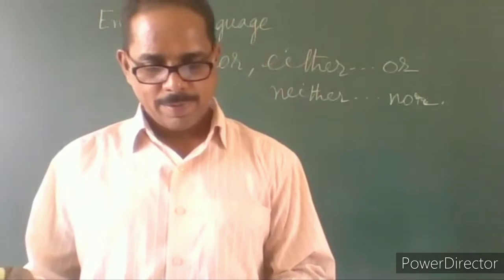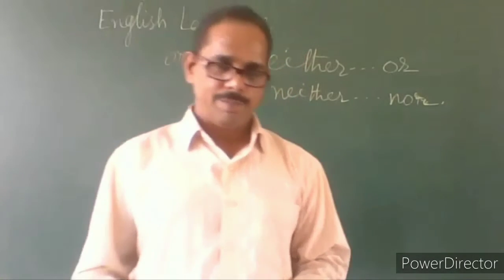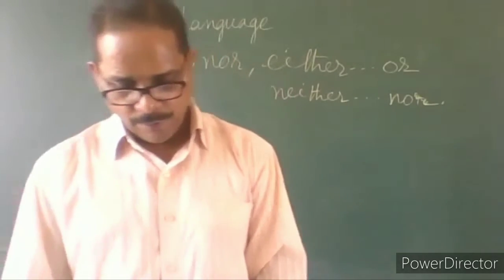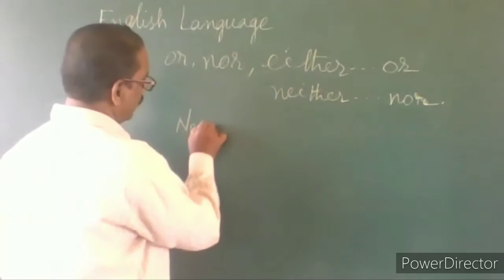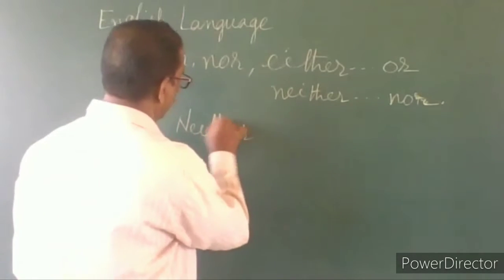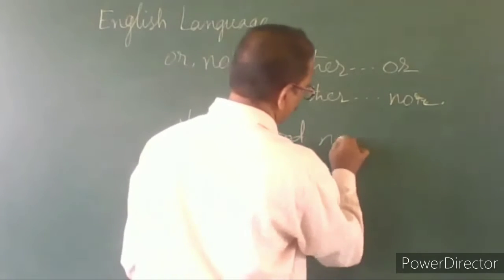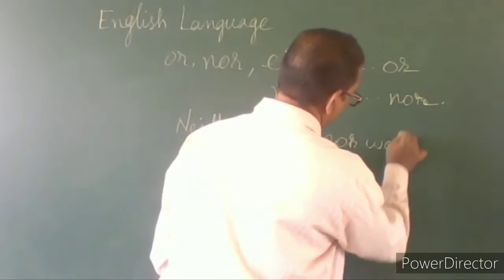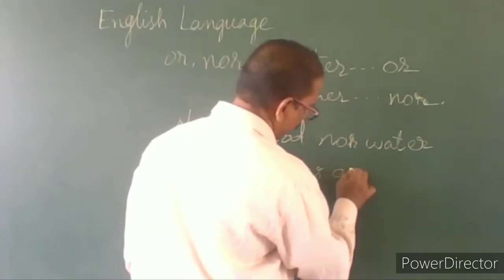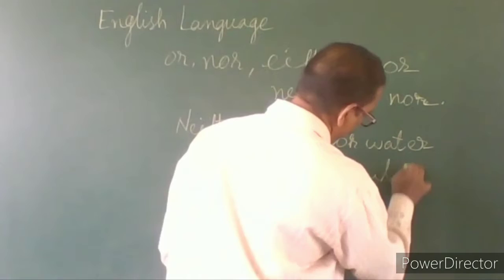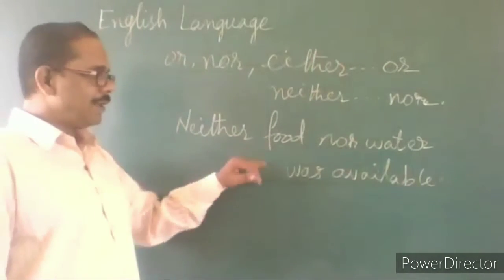in the plural. As, neither food nor water was available. What was not available?